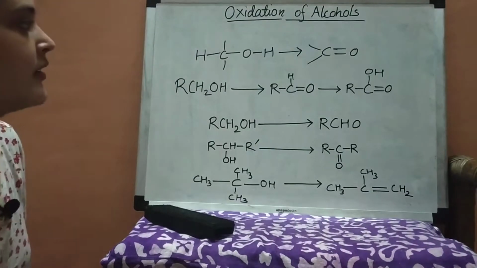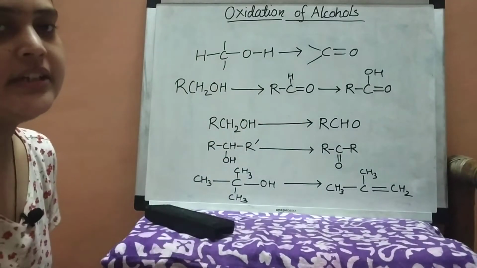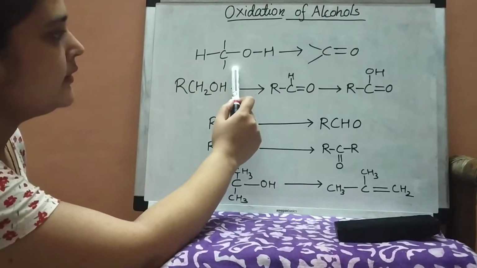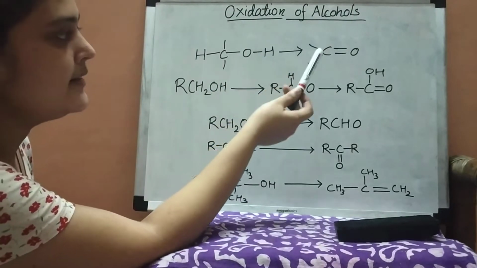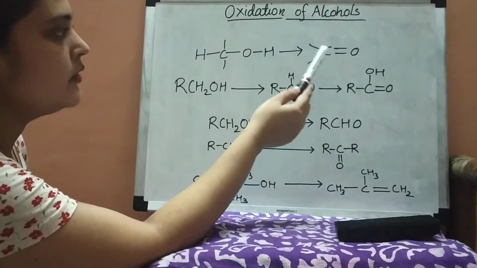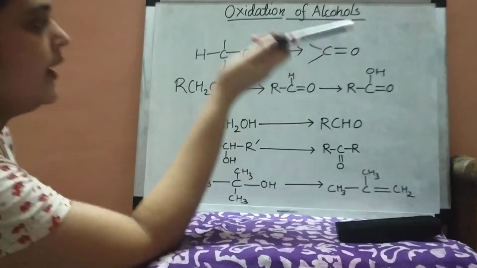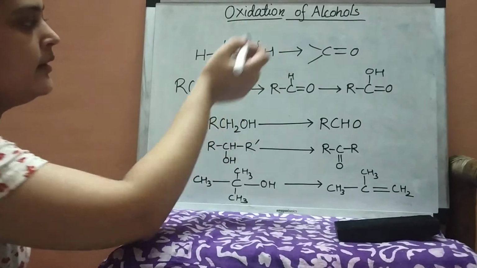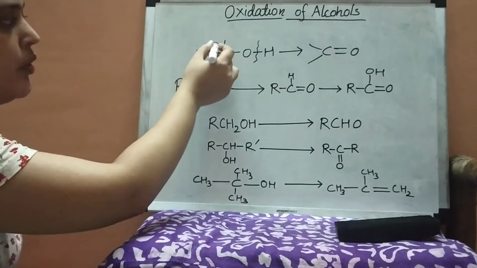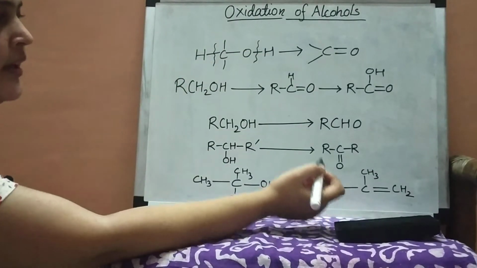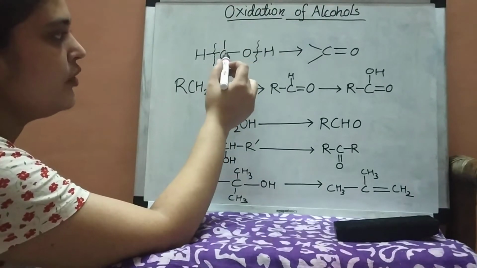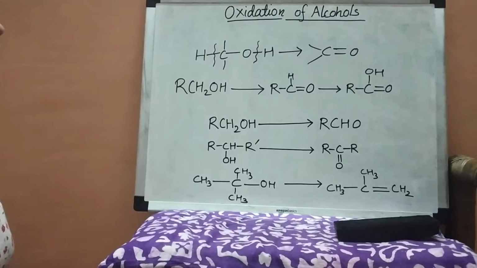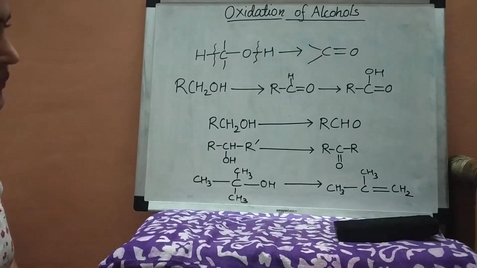Let us start. This is the general reaction for oxidation of alcohol. This is the alcohol, and when it is oxidized, what happens? The carbon-oxygen double bond is forming, and the oxygen-hydrogen bond is breaking, as well as the carbon-hydrogen bond. So in this way oxidation of alcohol occurs.